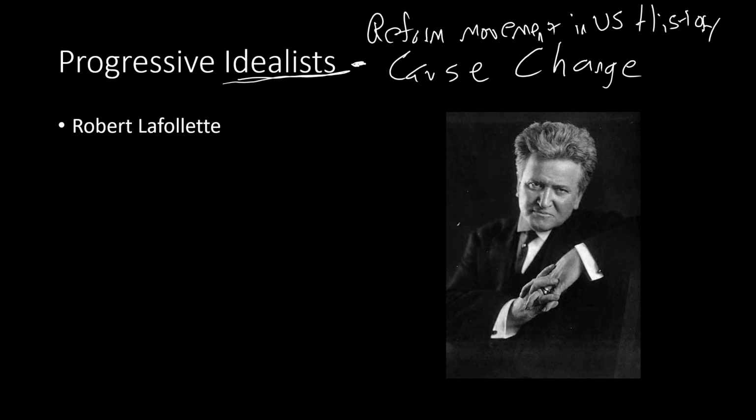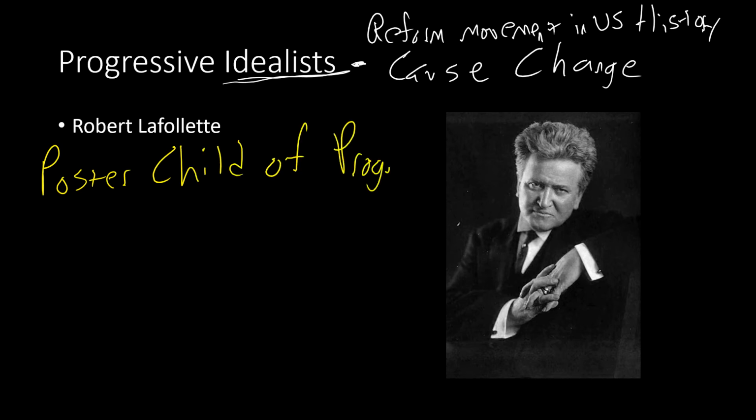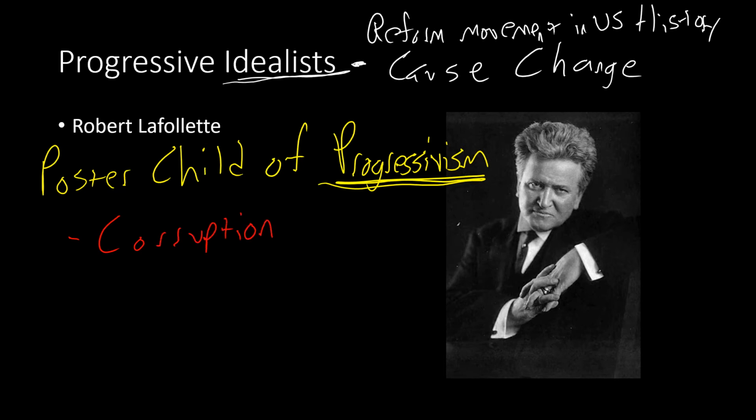Robert La Follette, a lot of people kind of have given him the title of the poster child of progressivism. And what that means to be the poster child of progressivism, it means you're the best example of this new idea, progressivism. So who this guy was, he was the governor in the state of Wisconsin, and he served for a long time, and he's going to do a lot of things that are considered progressive. One of the first things that he does is he fights against corruption in politics. All right, he wanted politicians to be honest people, and he's going to try to root out corruption in his state as much as he can.